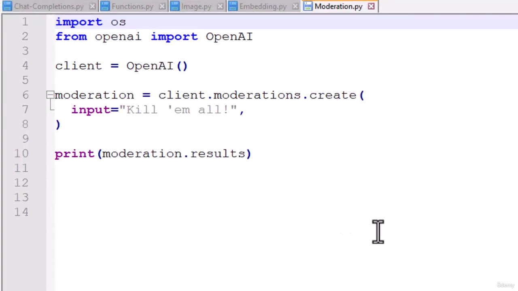All right, quick look at the code for the API for moderation here. Couldn't be any simpler. We just make our client and call client.moderations.create along with the text that we want to moderate. And it will come back with a list of all the ways in which that text might be offensive. And I kind of struggled to come up with something that wasn't terribly offensive, but yet would trigger moderation. "Kill them all" is what I came up with. Not a great thing to say, but hey, I mean, you might hear that in a movie or something. So we're still rated PG here at least.